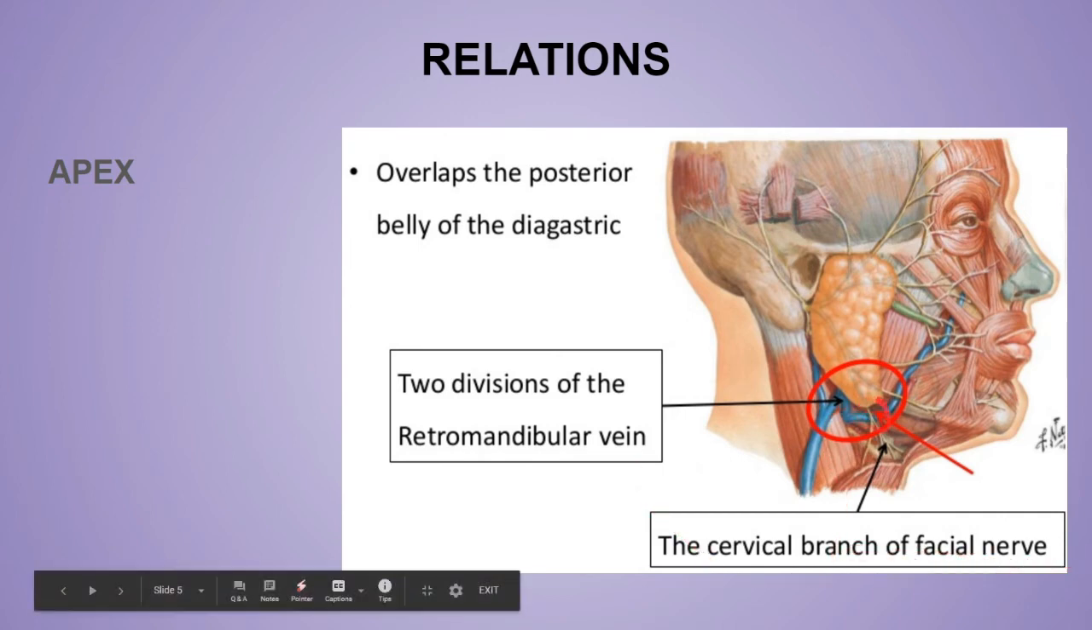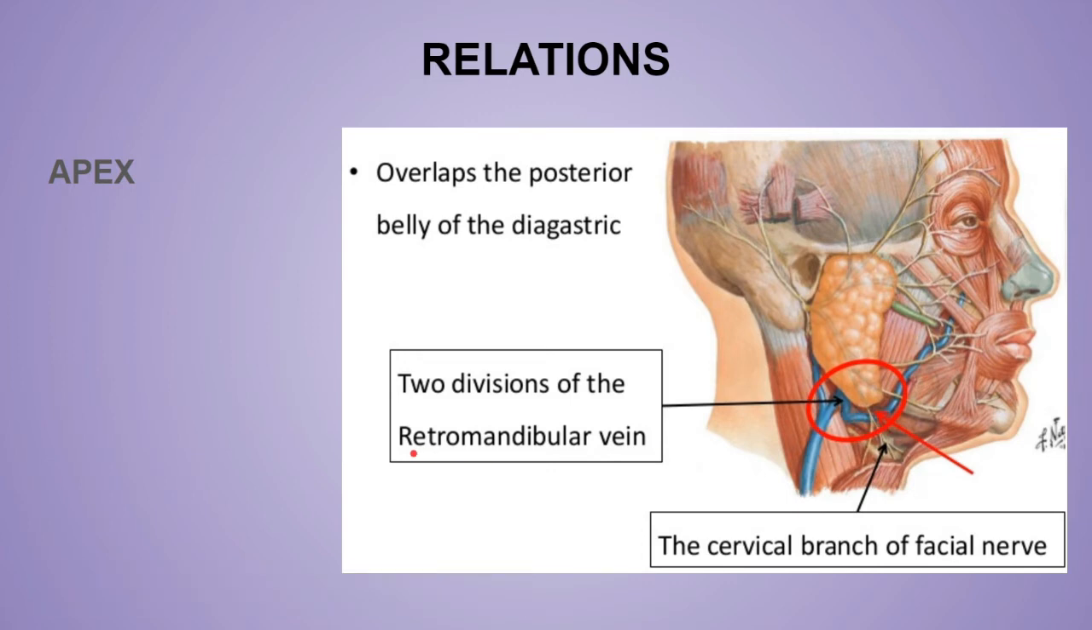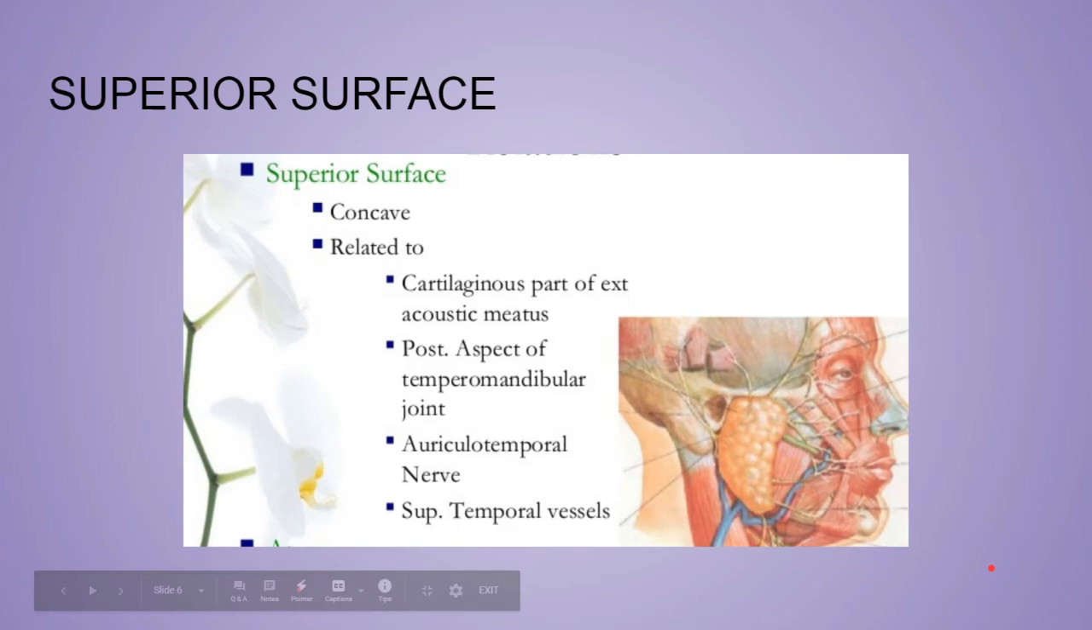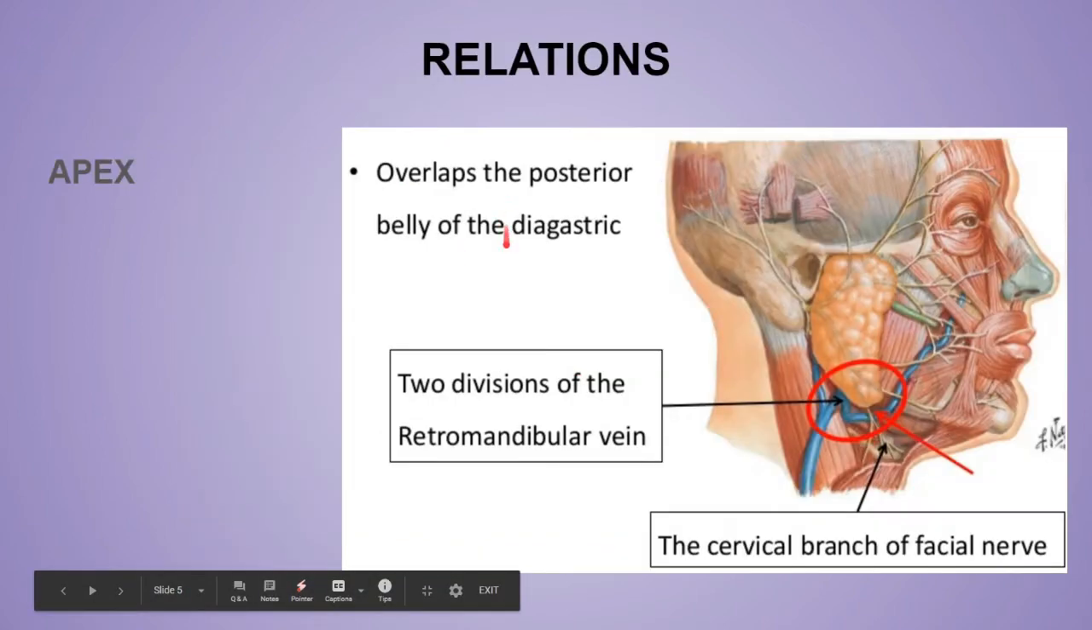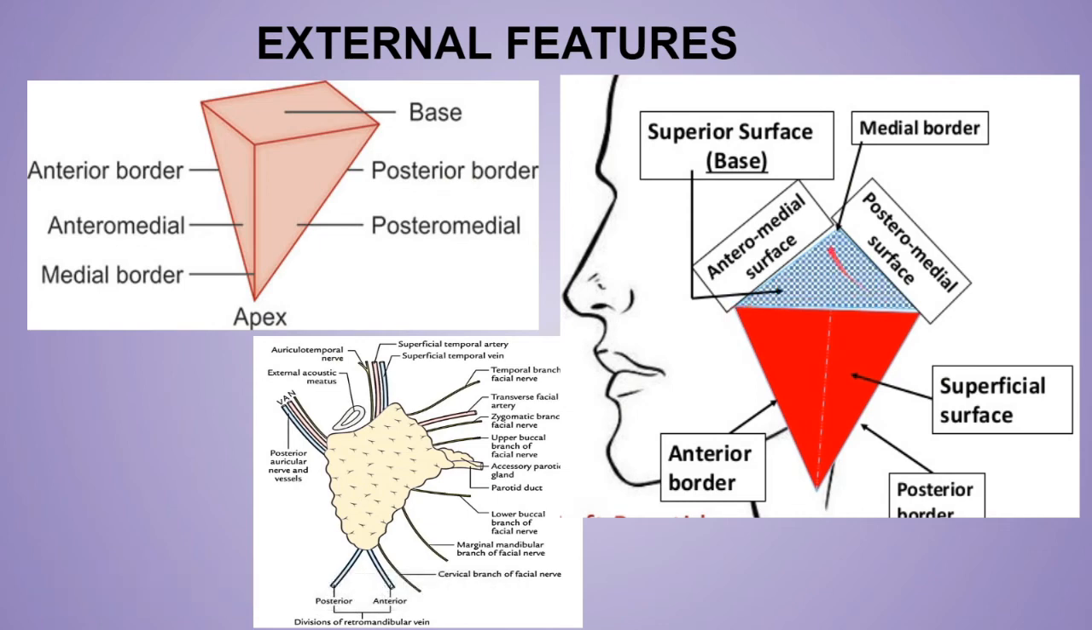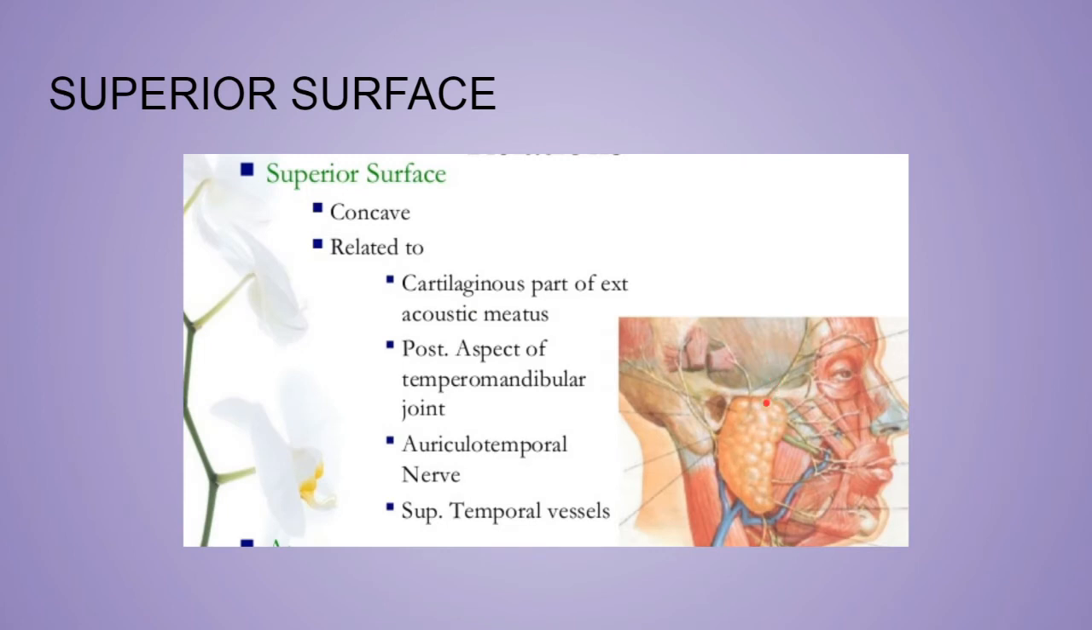Remember, from this apex only 2 division of retromandibular vein and the cervical branch of facial nerve emerges. Now the superior surface, this is the superior surface of the base, just below the external acoustic meatus. So of course it will be having some kind of relation with the external acoustic meatus more. So first of all, it is mainly concave, as you can see, and of course related to the cartilaginous part of the external acoustic meatus.